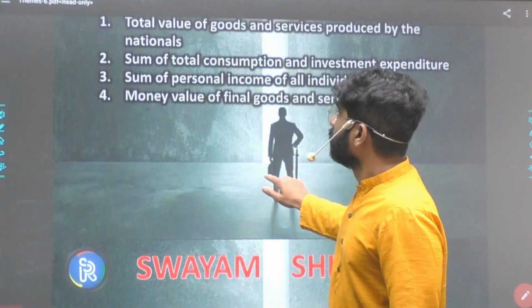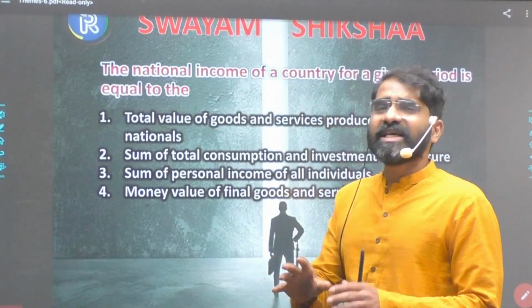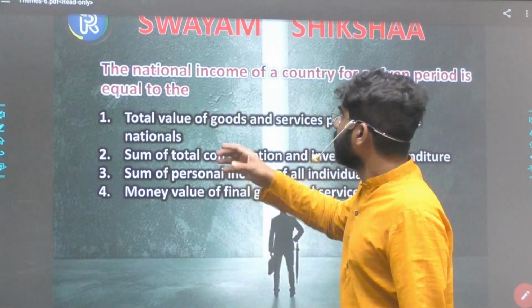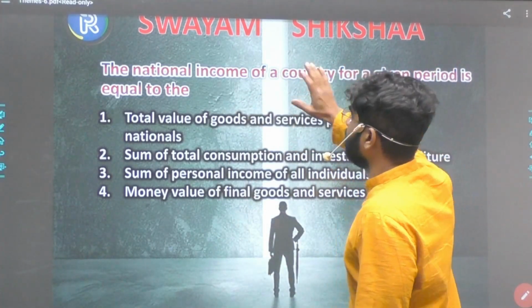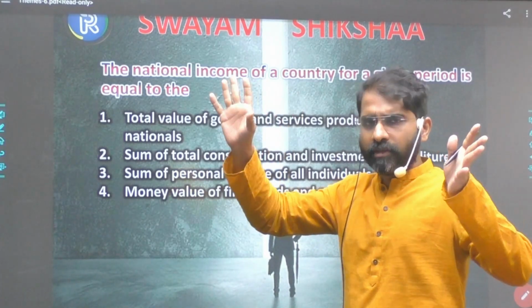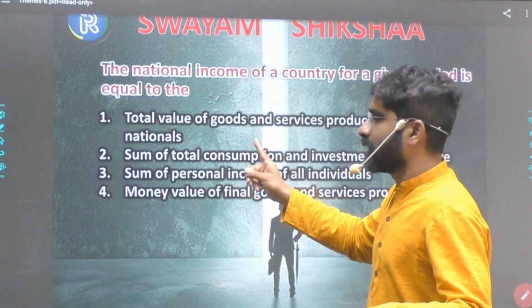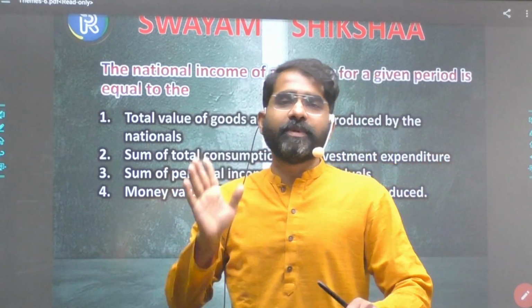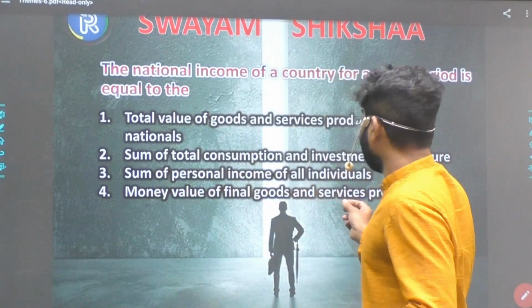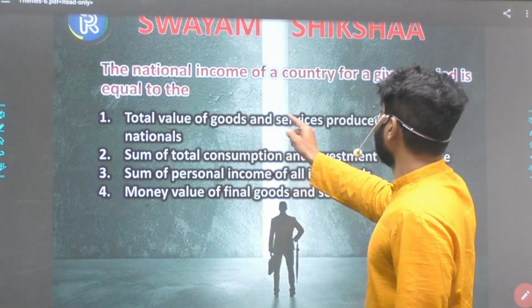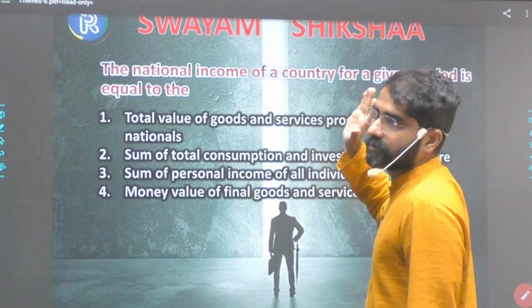Okay. Now see this basic concept of formula and understanding the concept. National income of a country for a given period is equal to, eight ways only. But what you should understand is, when I say national income, the word final should be there in the answer. So final value, here if you see, money value of final goods and services, total value of goods and services produced by the nationals.